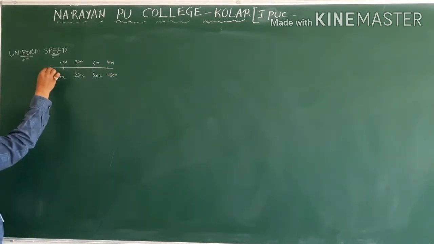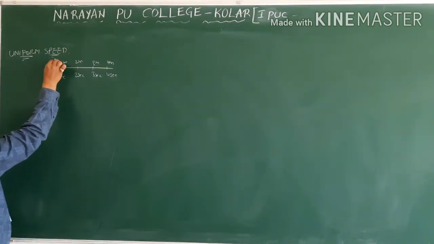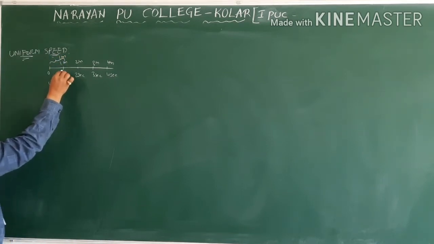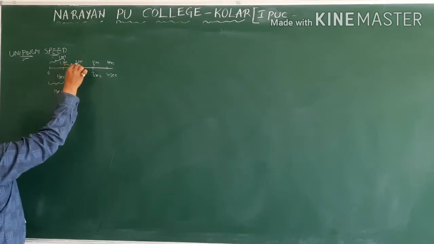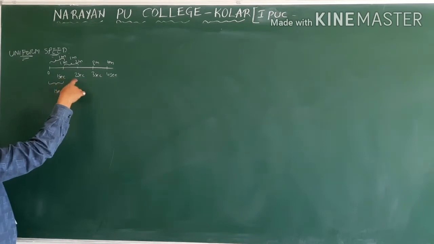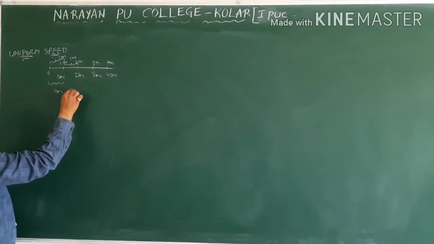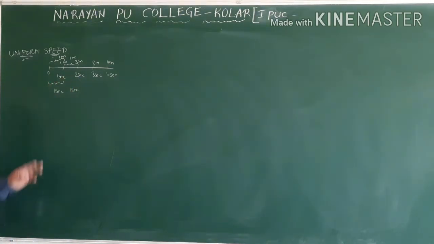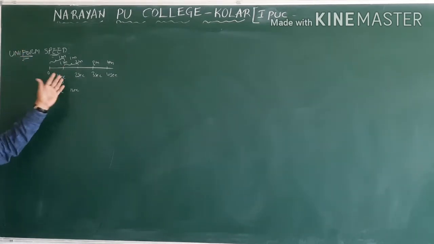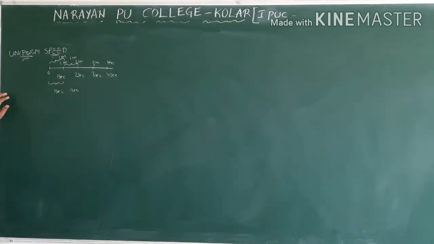See here, from the origin to the first position, how much distance did he cover? 1 meter. How much time did he take? 1 second. Again, from here to here, how much distance did he cover? 1 meter, final position minus initial position. How much time interval? 1 second to 2 seconds. So he is covering 1 meter every 1 second. Therefore, this person or object is in uniform motion with uniform speed. If he is covering equal displacements in equal intervals of time, then the object has uniform velocity.